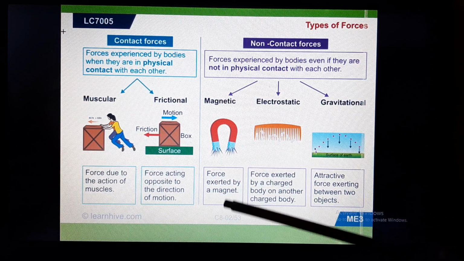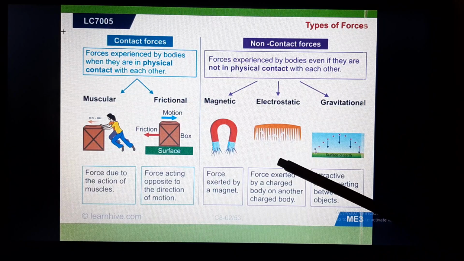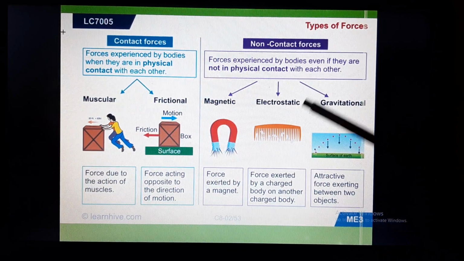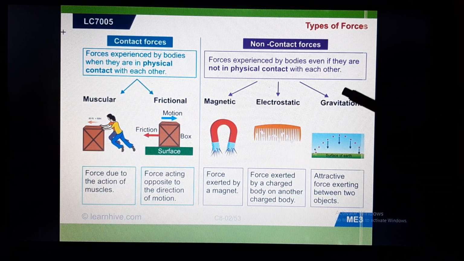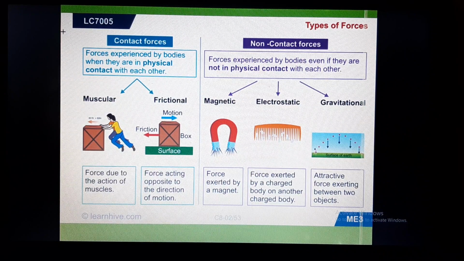Magnetic force is exerted by a magnet. Electrostatic force is exerted by a charged body on another charged body or uncharged body, and gravitational force is the attractive force which is exerted between two objects. Generally, when anything is pulled by the earth, it comes under gravitational force.